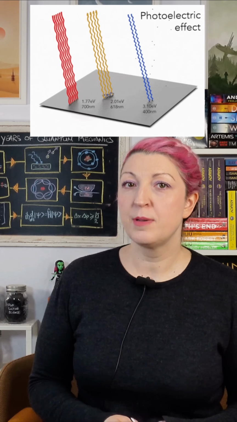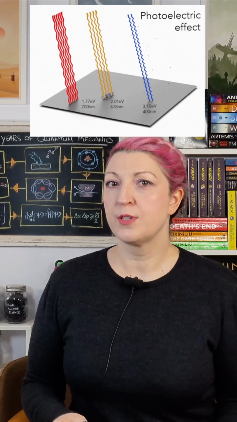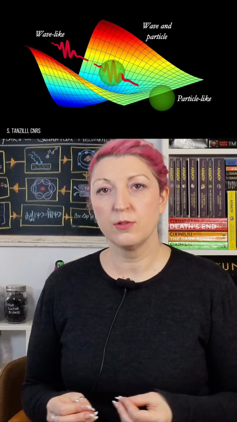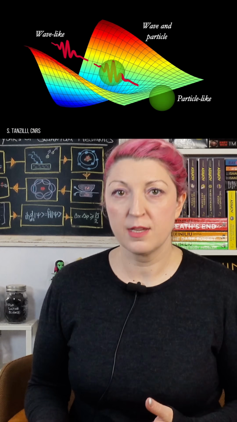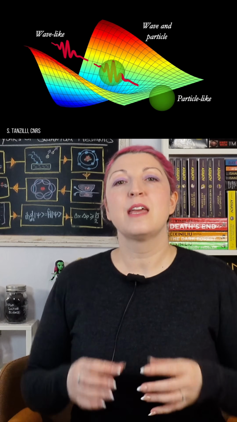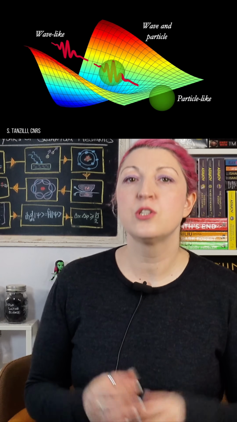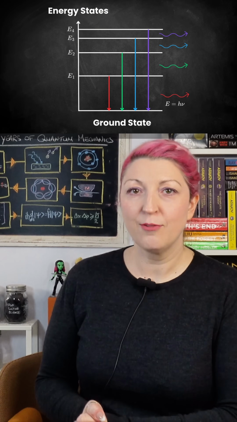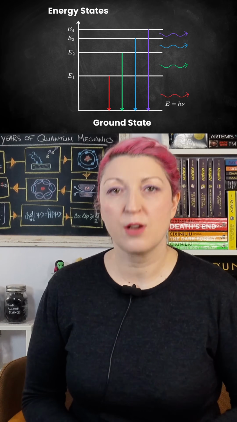Now, Einstein's explanation was pretty radical for the time. Light isn't just a wave, it's made of particles, which were later called photons. Each photon carries a fixed amount of energy determined by its frequency, E equals hf. This is where h is Planck's constant.